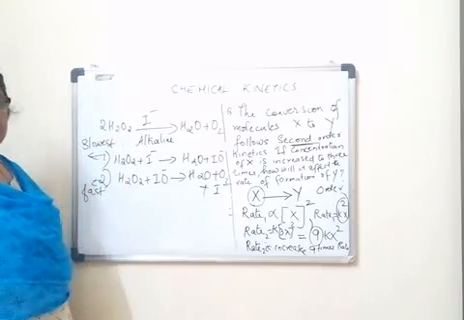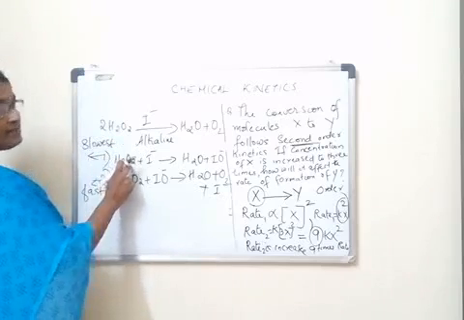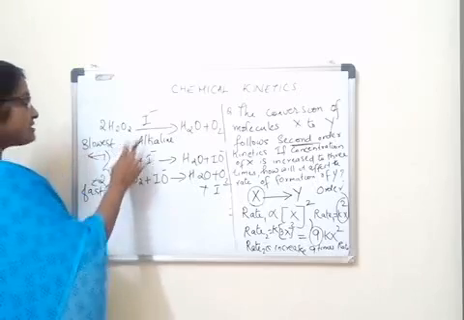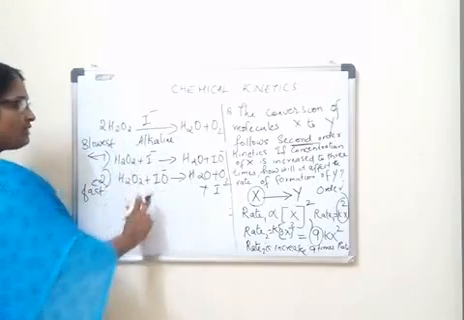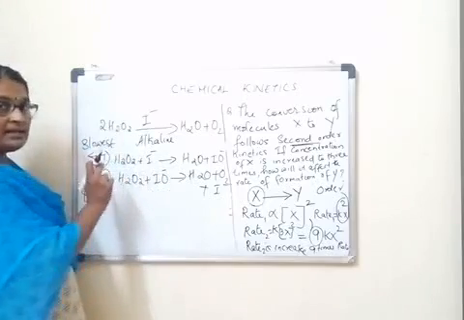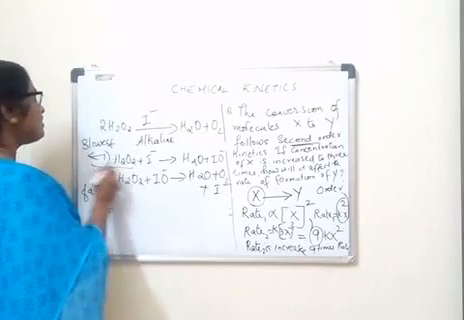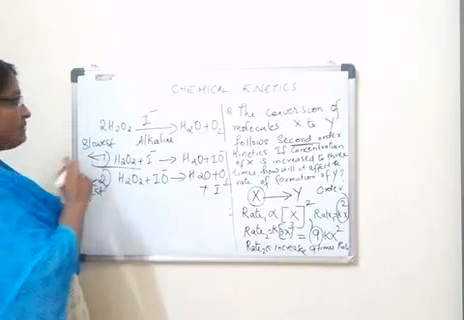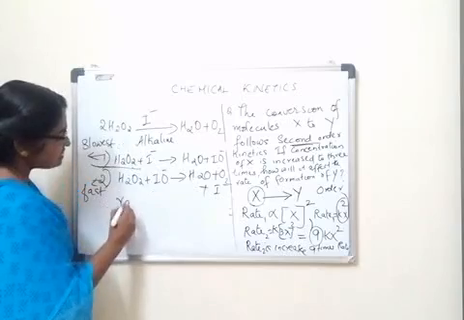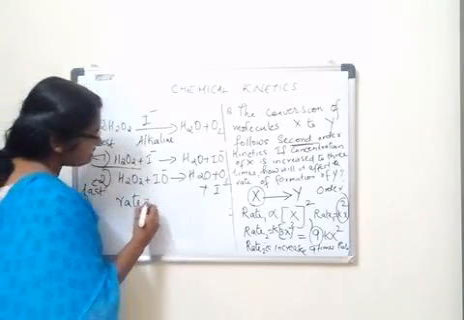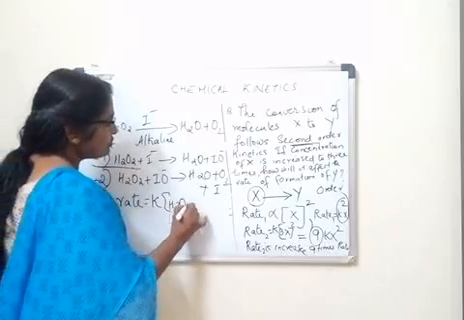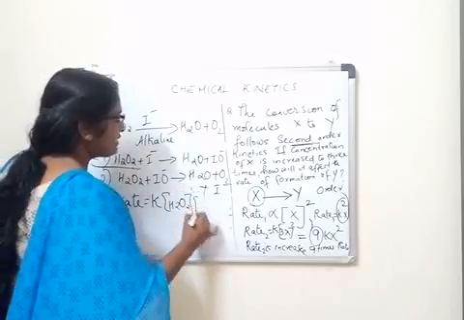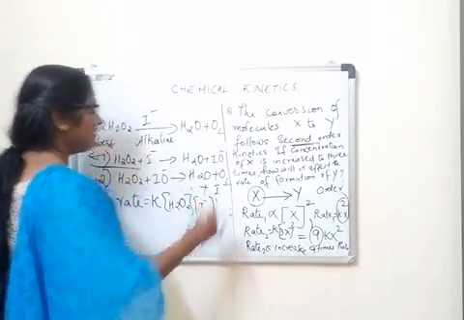So which is the rate determining step? Here the rate determining step is the first step, the slowest step, which determines the overall speed of the reaction. The overall speed of a complex reaction is determined by the slowest step. So the rate of this reaction is proportional to, rate is equal to K into the molar concentration of H2O2 raised to 1 as well as I minus raised to 1.